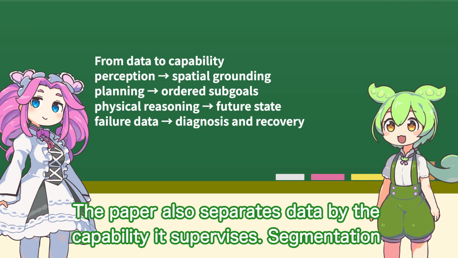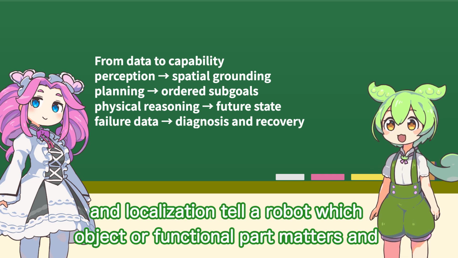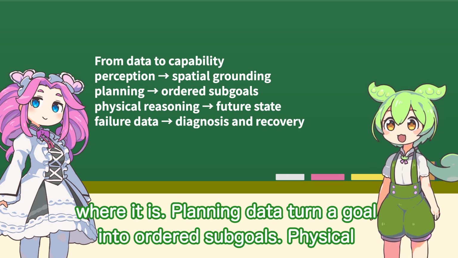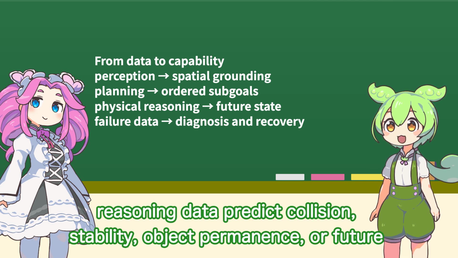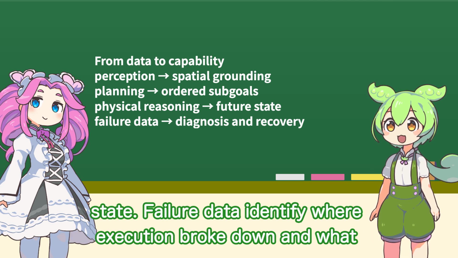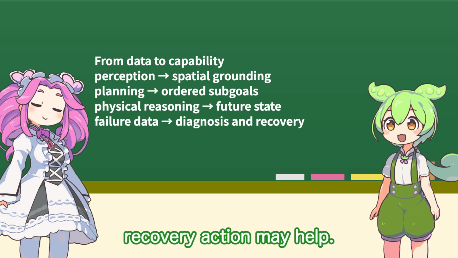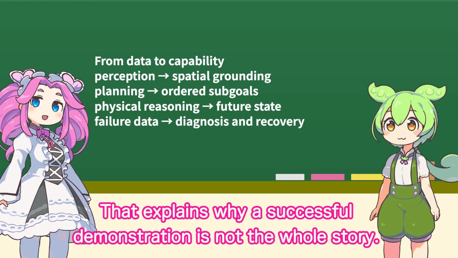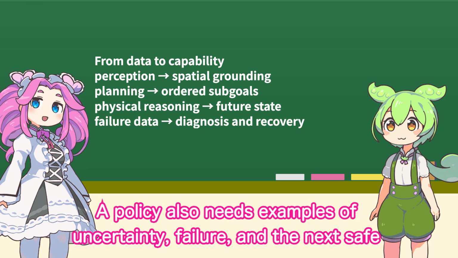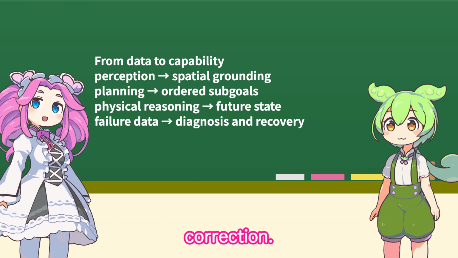The paper also separates data by the capability it supervises. Segmentation and localization tell a robot which object or functional part matters and where it is. Planning data turn a goal into ordered subgoals. Physical reasoning data predict collision, stability, object permanence, or future state. Failure data identify where execution broke down and what recovery action may help. That explains why a successful demonstration is not the whole story. A policy also needs examples of uncertainty, failure, and the next safe correction.